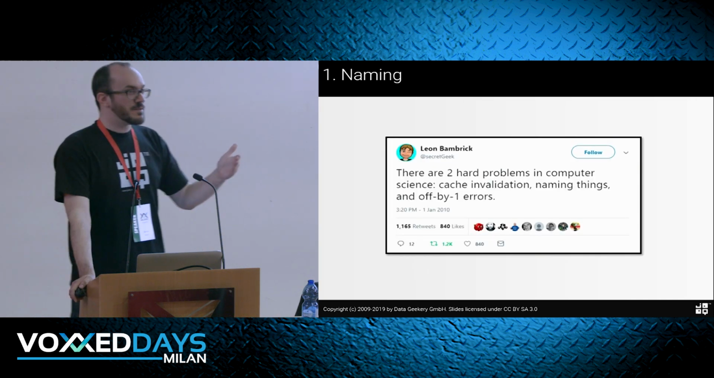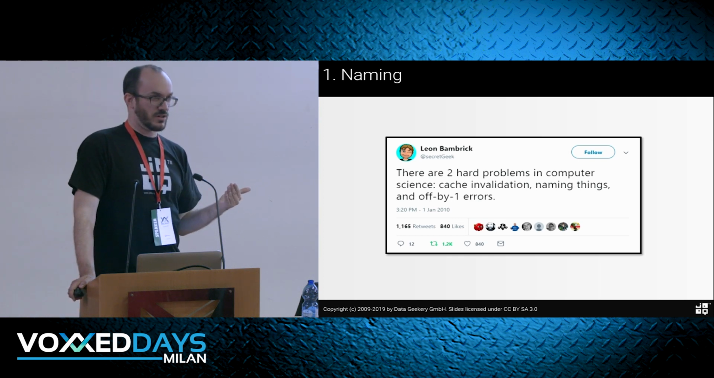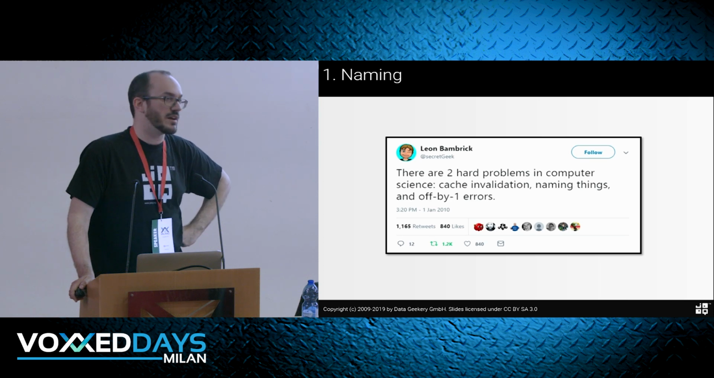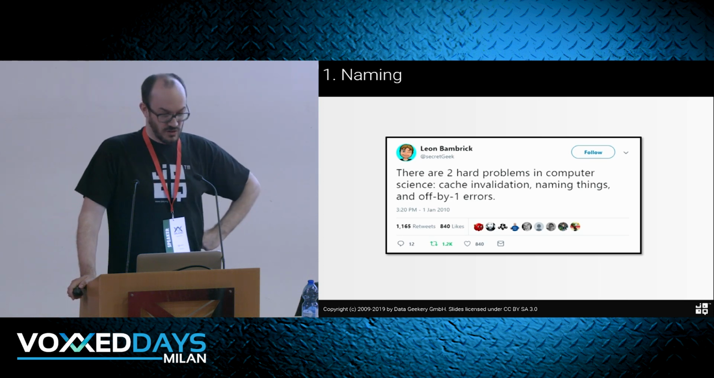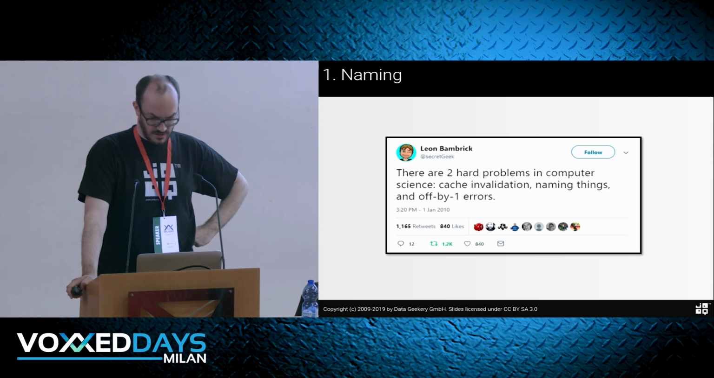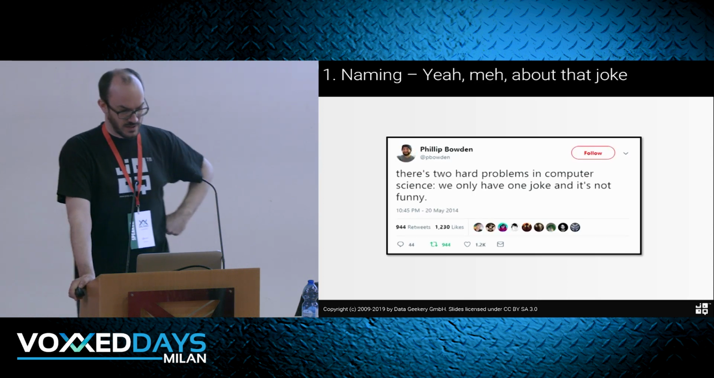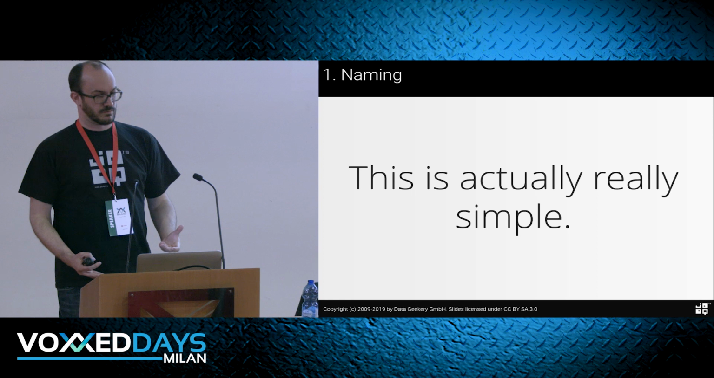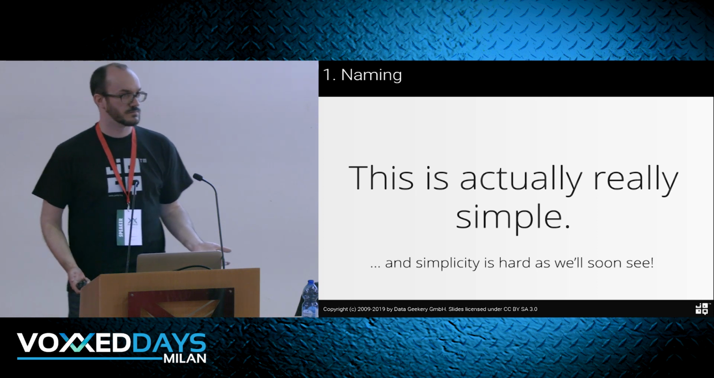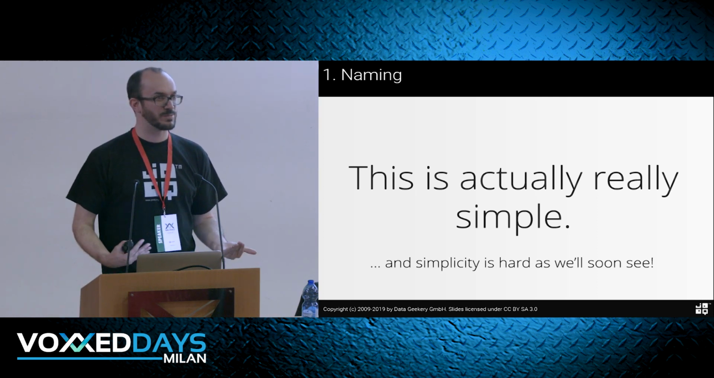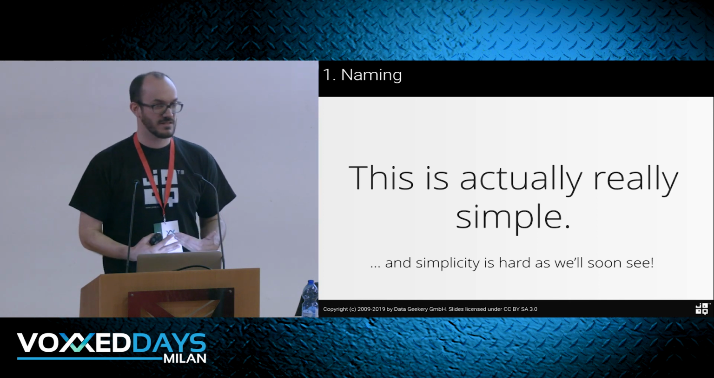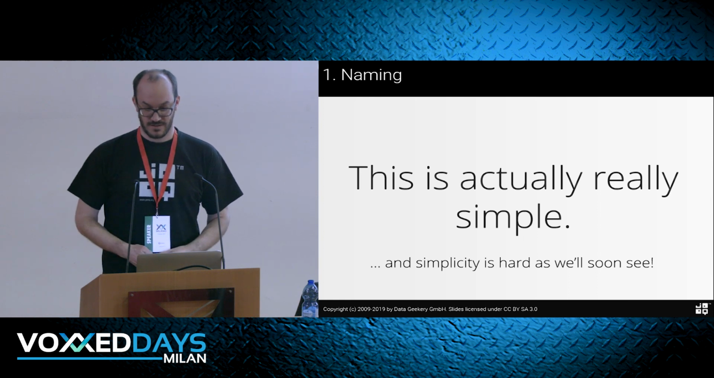Anyway, naming is the first thing. Naming is really important, and there's a mandatory obligatory joke I have to quote here. Probably not by Leon. You can search Twitter for this joke and you'll find dozens of people who get clicks for this joke. There's another joke, I like this one as well. Yes, I know. Naming is actually really simple. And simplicity is hard, right? We have to find simple names. And simplicity is not the same as doing something easy. We have to achieve simplicity, and that's hard.